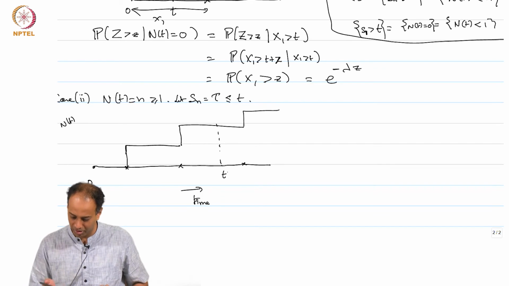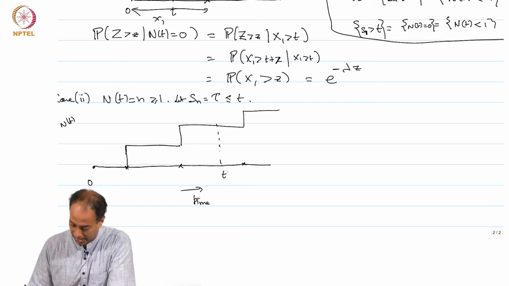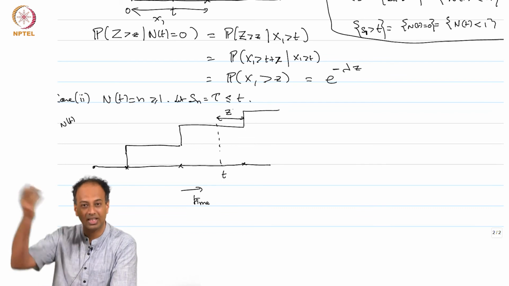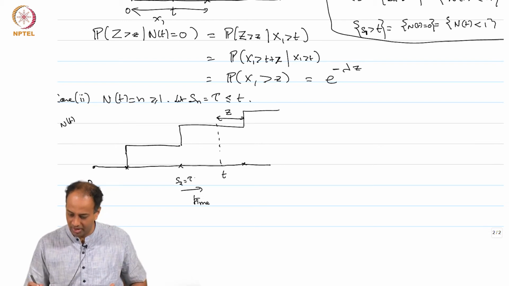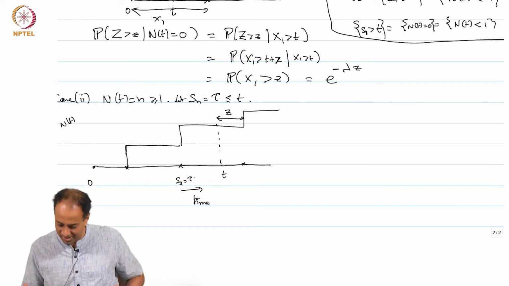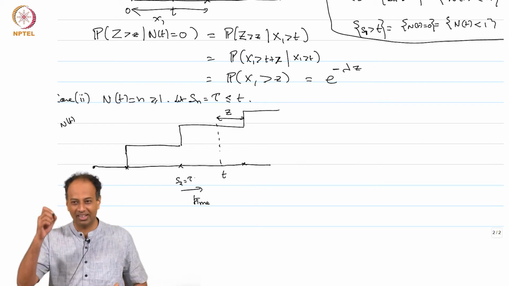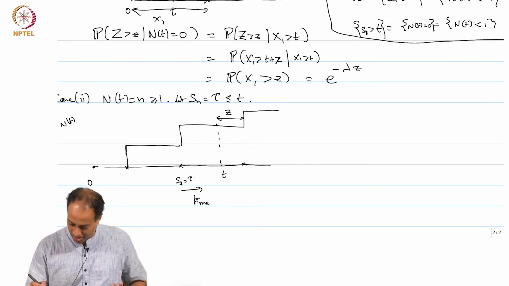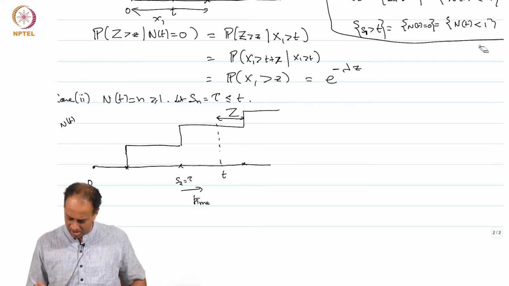In what I have drawn, N(t) is equal to 2, right, but it does not have to be 2, this can be anything that is not 0, and of course, your Z here is that, right, Z is the time to the next arrival, and this is S_2, which I am calling tau. See, all random variables are big Z. I think my big Z's and little z's are looking very similar. Maybe if you write a cursive Z, it is better, right. Always random variables are big, so what I want to put here is big Z. Okay.